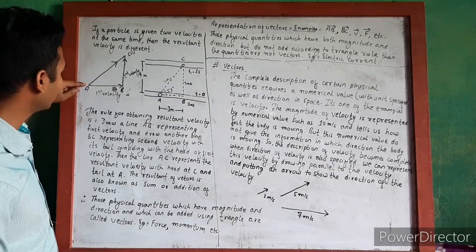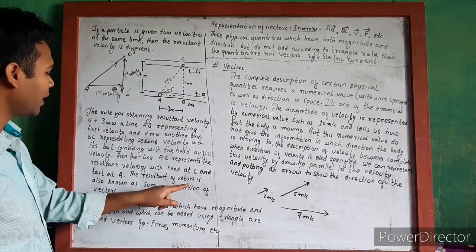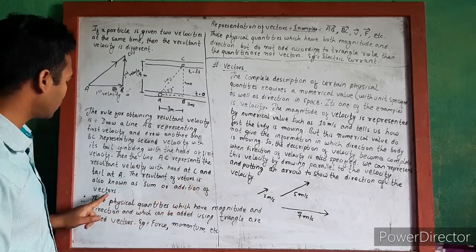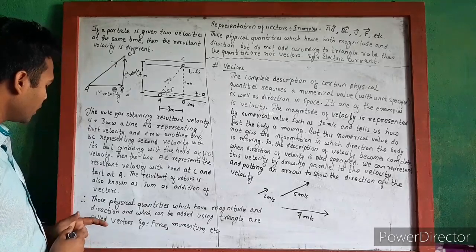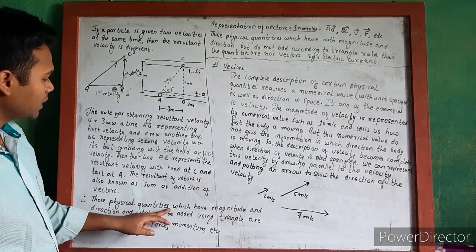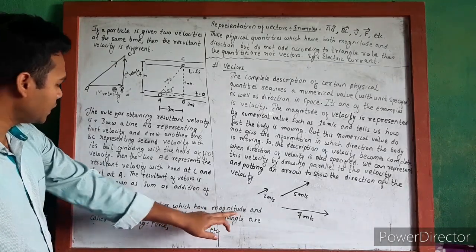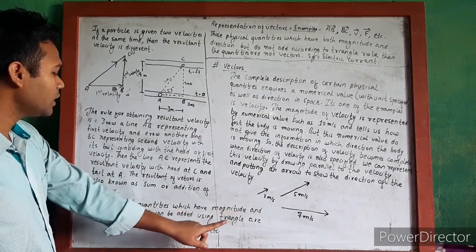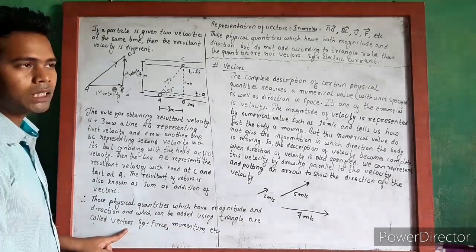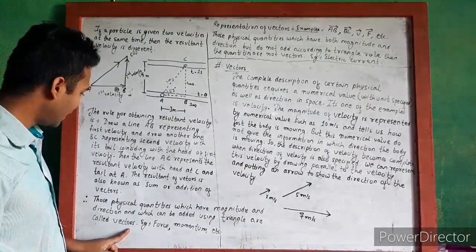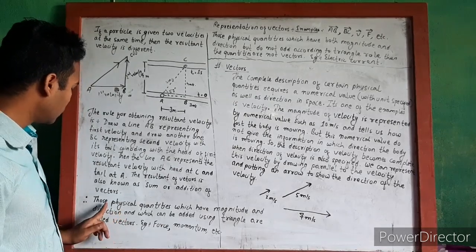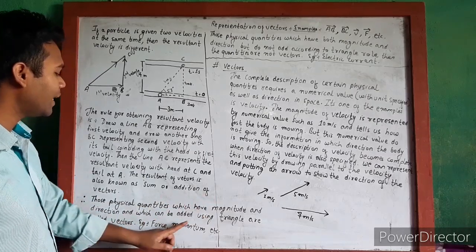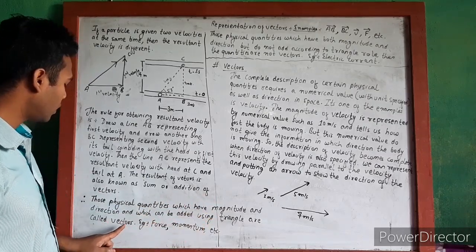The resultant of the vectors is also known as the sum or the addition of the vectors. Now, those physical quantities which have magnitude and direction and which can be added using the triangle rule are called vectors.